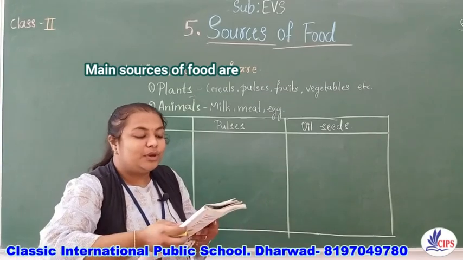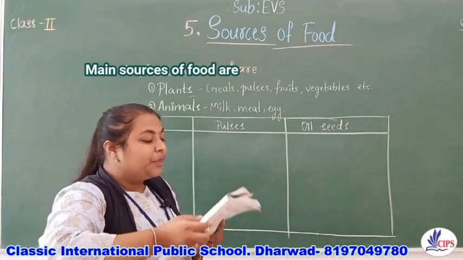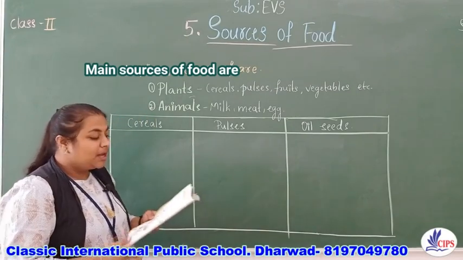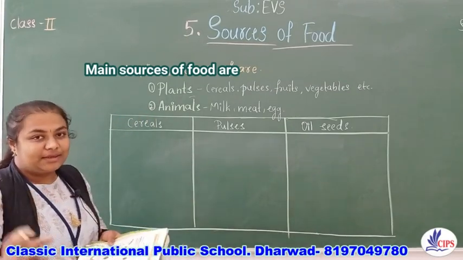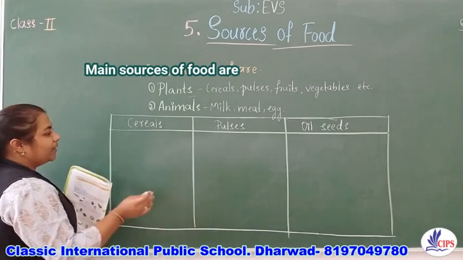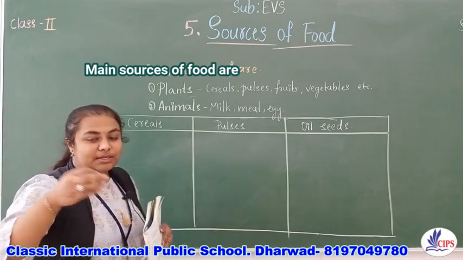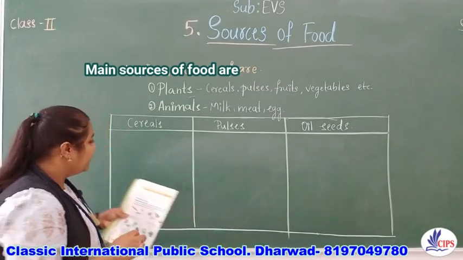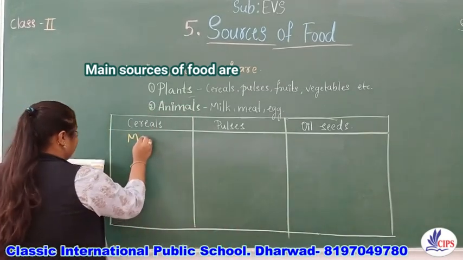Fill in the blanks to complete the table below. There are three parts: cereals, pulses and oil seeds, and they have given blanks there. So we have to identify which pulses, which cereal or which oil seed it is. Let us see. First one, they have given maize.